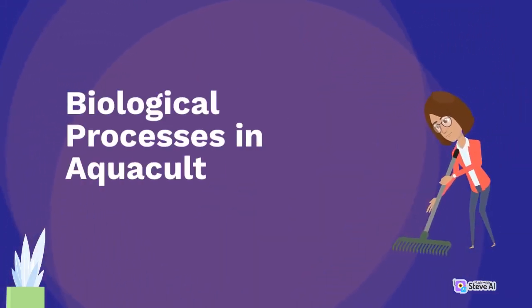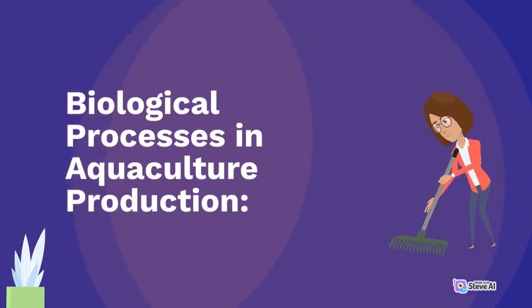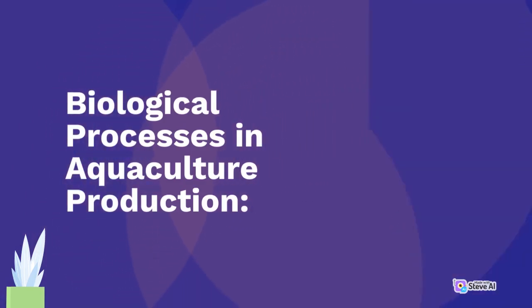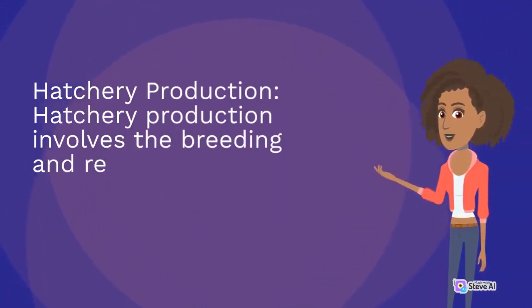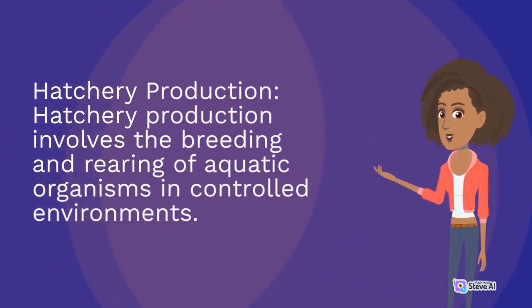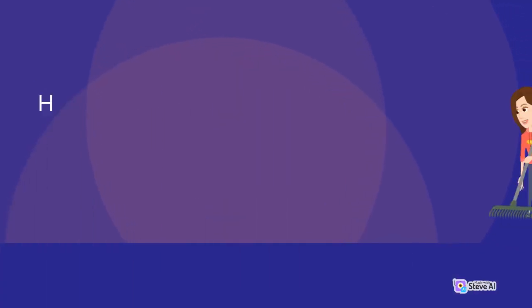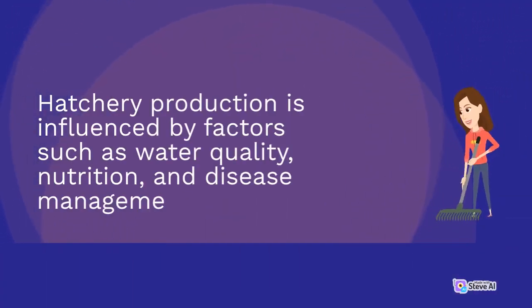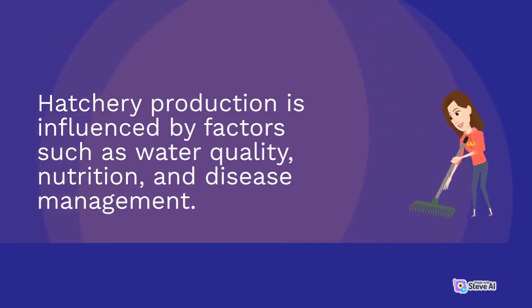Biological processes in aquaculture production. Hatchery production. Hatchery production involves the breeding and rearing of aquatic organisms in controlled environments. Hatchery production is influenced by factors such as water quality, nutrition, and disease management.